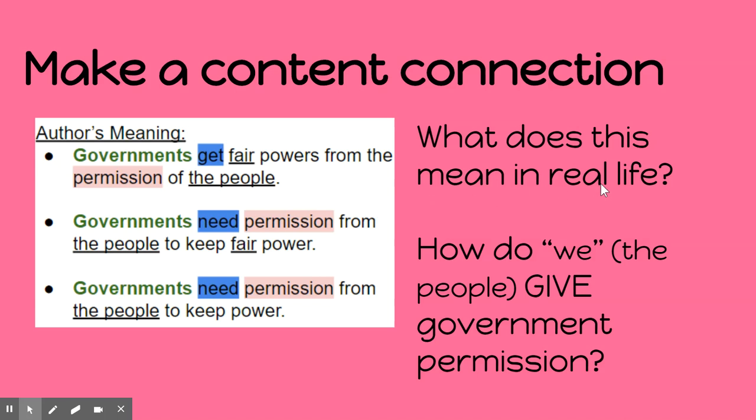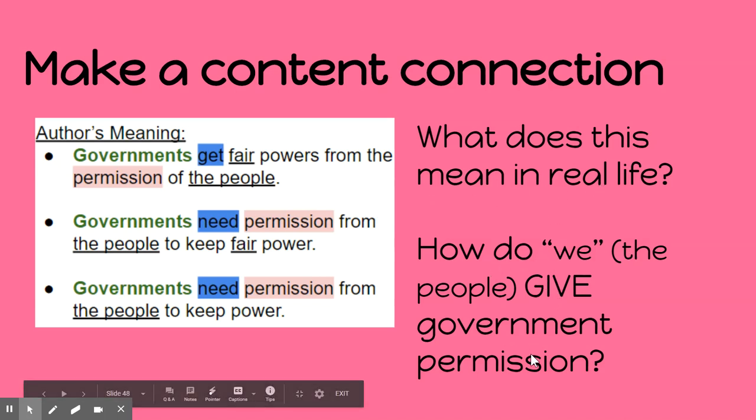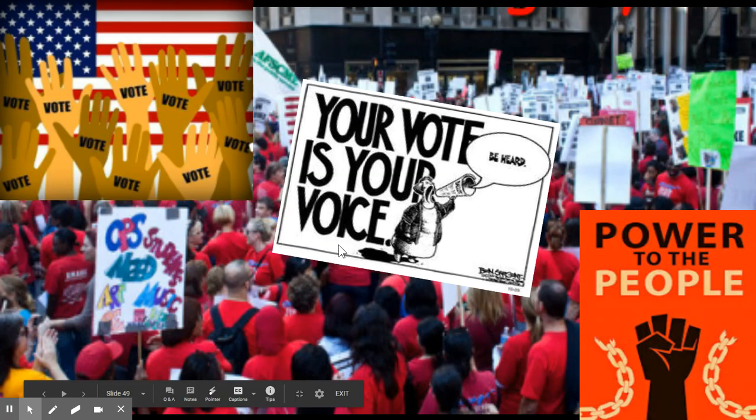What does that mean in real life? How do we, as the people, give government permission? How do we do that? How do I give someone in the president's chair that permission? And you guessed it, this is a connection to voting. So this text is actually grounded in this concept, and that's important that you make that connection here. Okay?